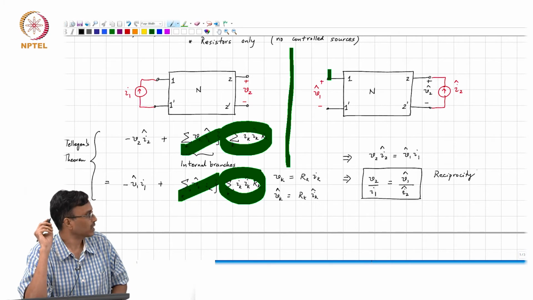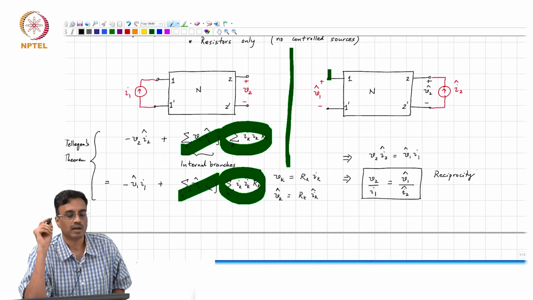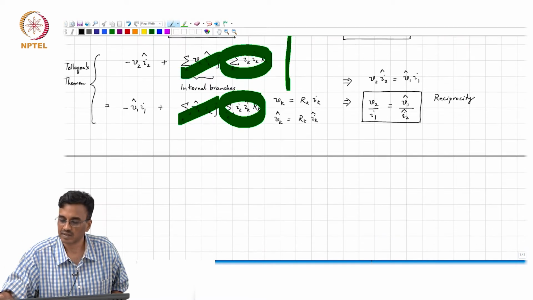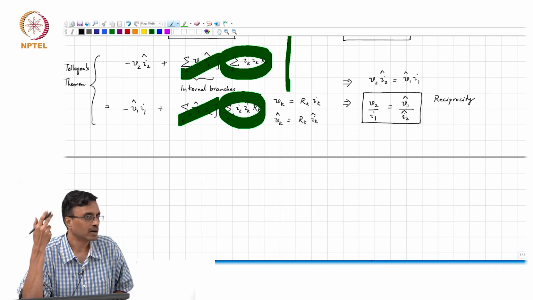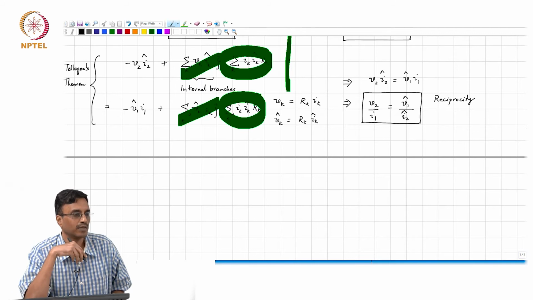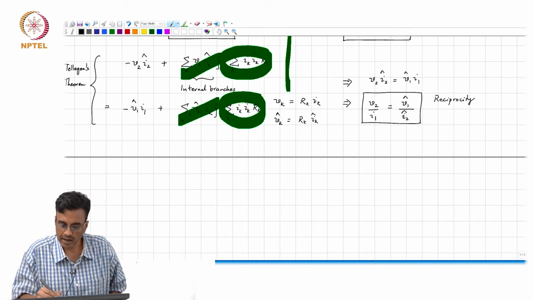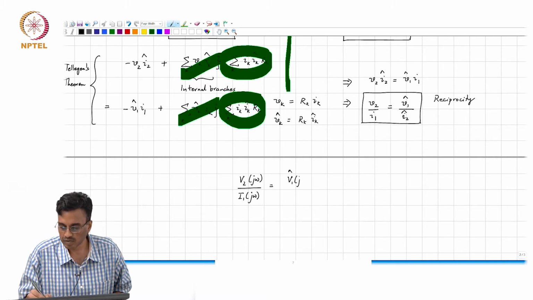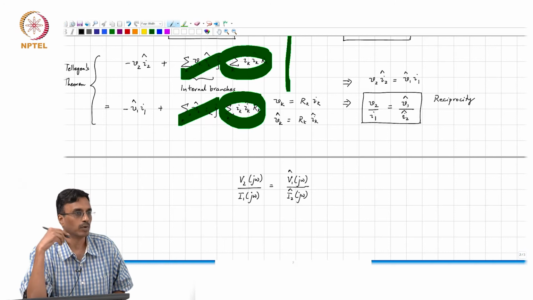Of course, we only did this for a network with resistors. You go through the same proof and it is easy to see that if you have impedances, V2 of j omega by I1 of j omega is V1 hat of j omega divided by I2 hat of j omega. The proof is exactly the same.